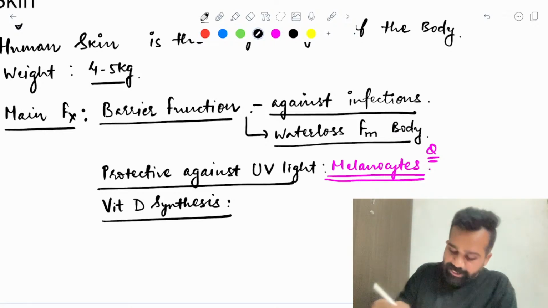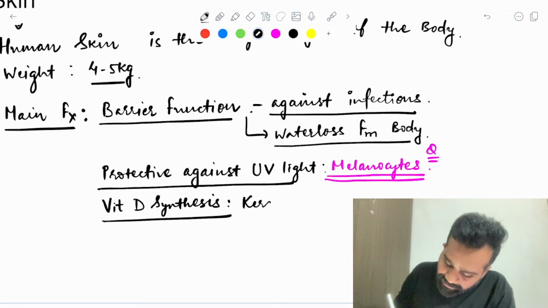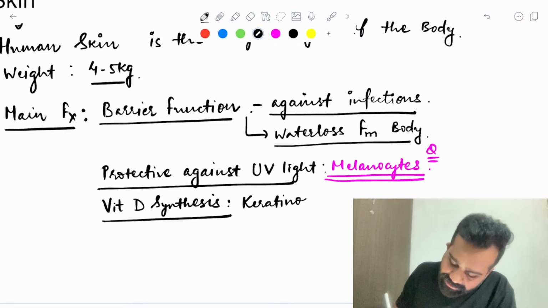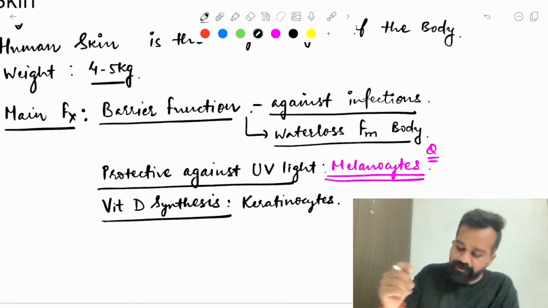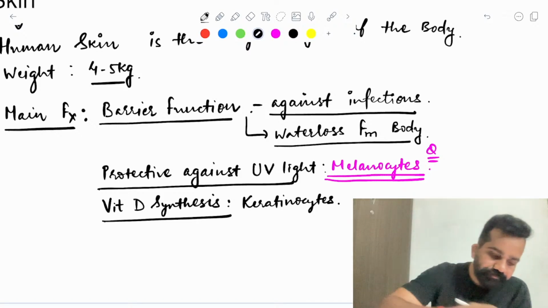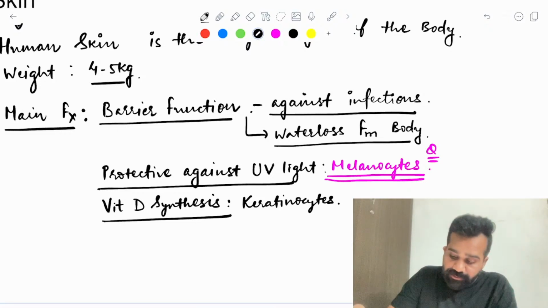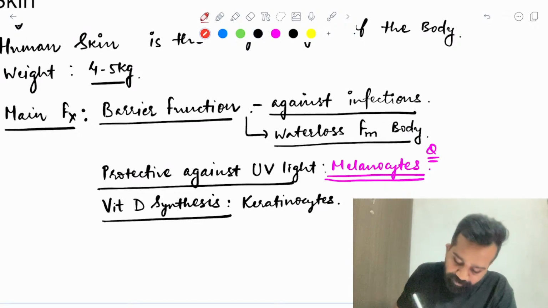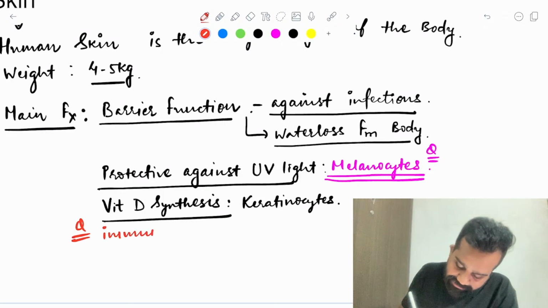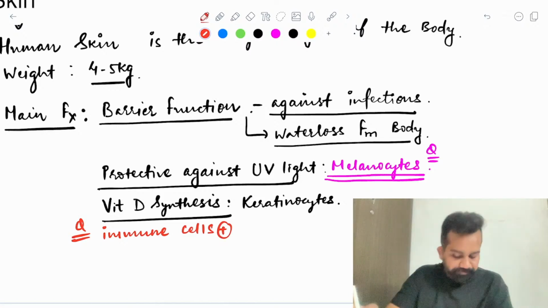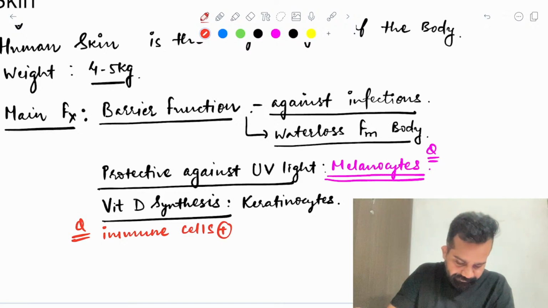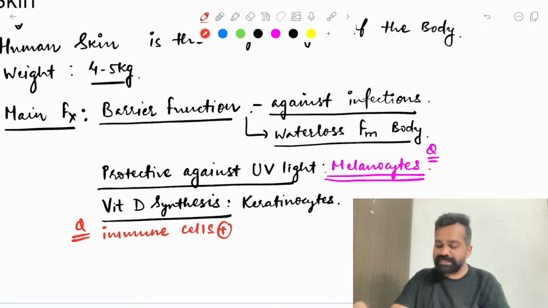Vitamin D synthesis is occurring because of the skin cells, which are keratinocytes. Skin is an important barrier. What are the main immune cells? Which immune cells are present in the skin?